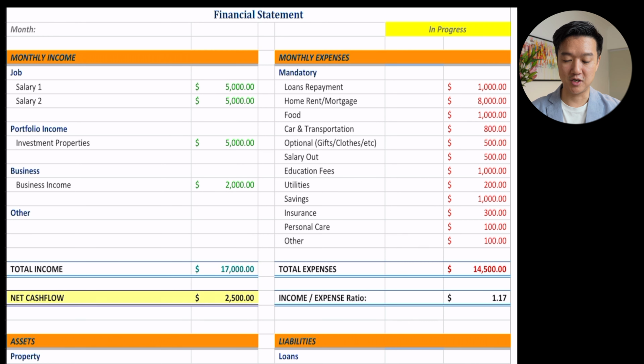Just personalize it yourself. And so right away, you know that your cash flow statement, if this was your financial statement, you're cash flowing positive $2,500 a month, or sort of an income expense ratio of 1.17. All right. If this is negative, that means you're going backwards that month. And why? You might have to look at a 12-month sort of trend. Maybe there's taxes in 1 month that are large bills, obviously. So we need to consider that.